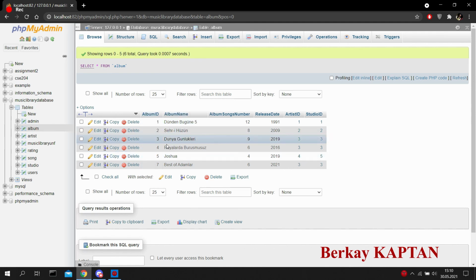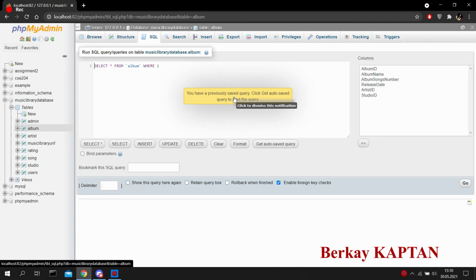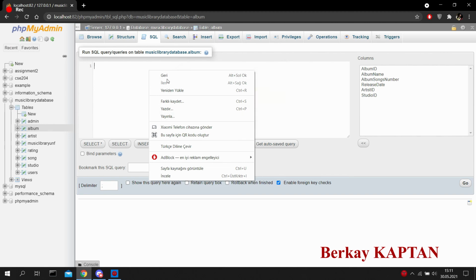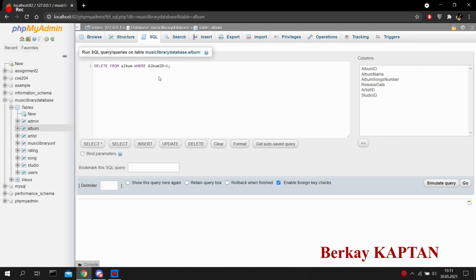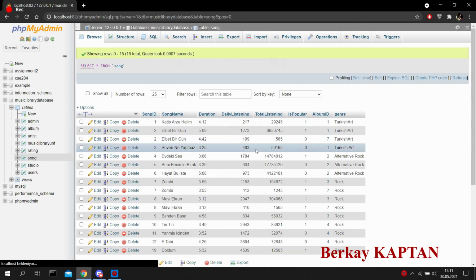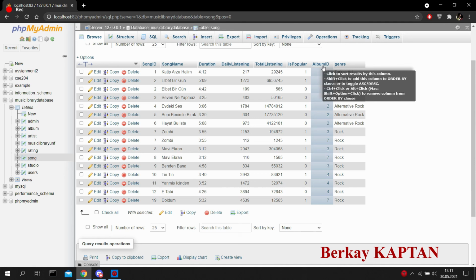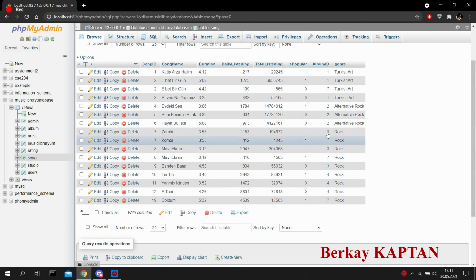If I want to delete album ID 5, Joshua, and the songs on it, let me show this. I've already copied my code. Album ID 5, which one is Joshua. Click go. It's deleted from the album table. Now check the song table. You can see there's no song with album ID 5. We deleted it. That's all I want to show.